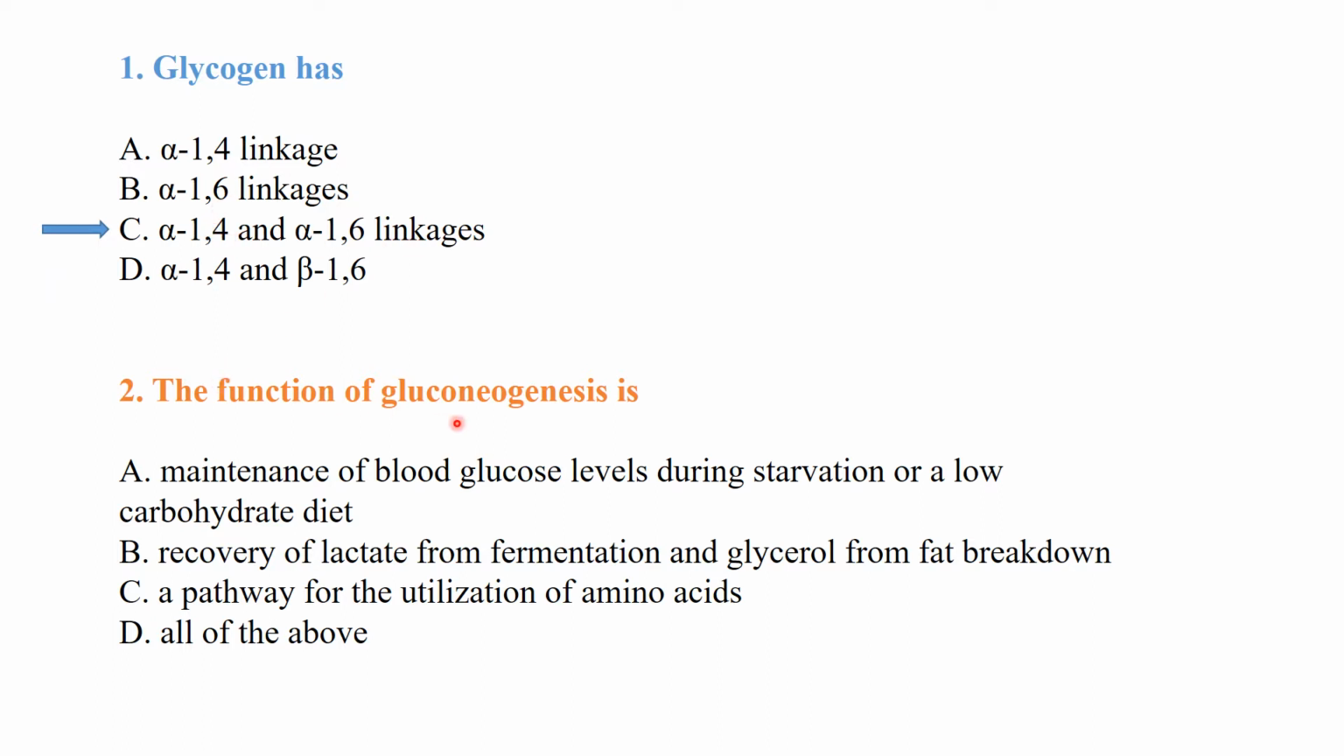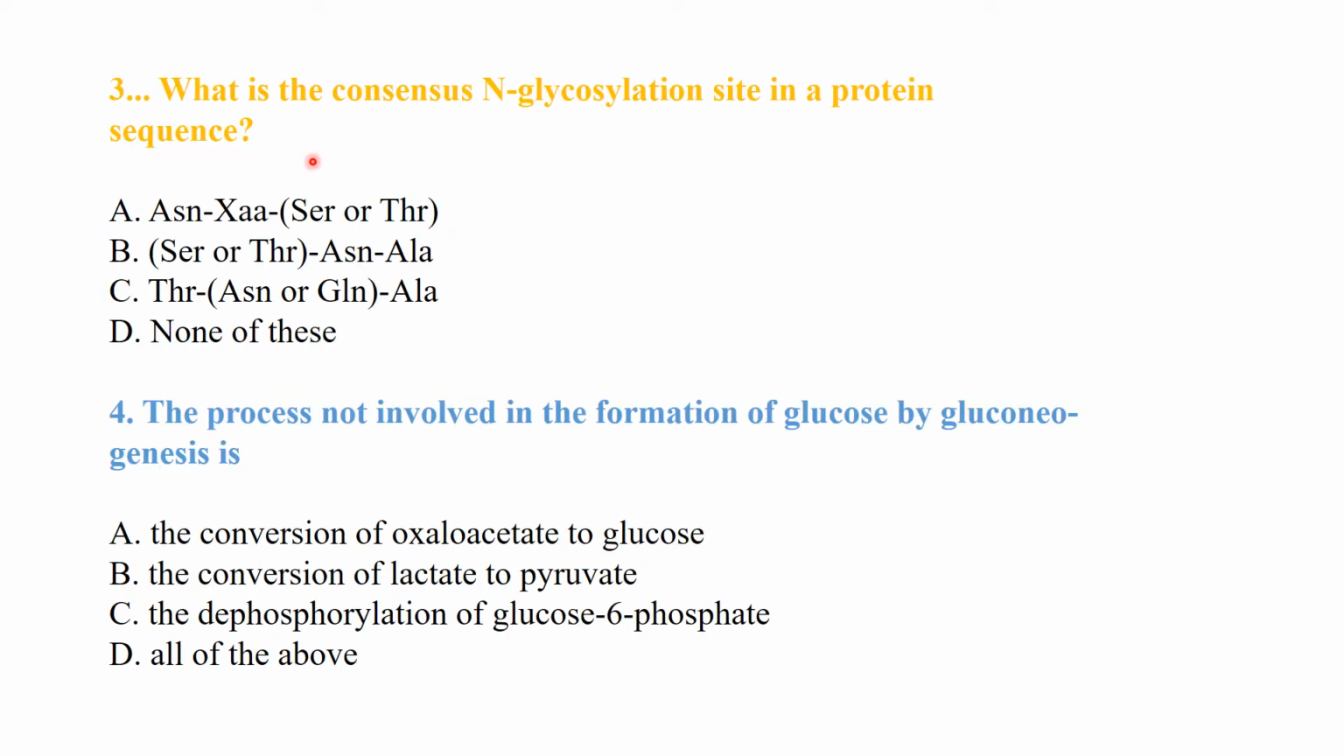The function of gluconeogenesis is to maintain blood glucose level during starvation or a low carbohydrate diet, recovery of lactate from fermentation and glycerol from fat breakdown, and a pathway for utilization of amino acids. So all of the above are the functions of gluconeogenesis. What is the consensus N-glycosylation site in protein sequence? So it is Asn-Xaa-Ser or Thr.